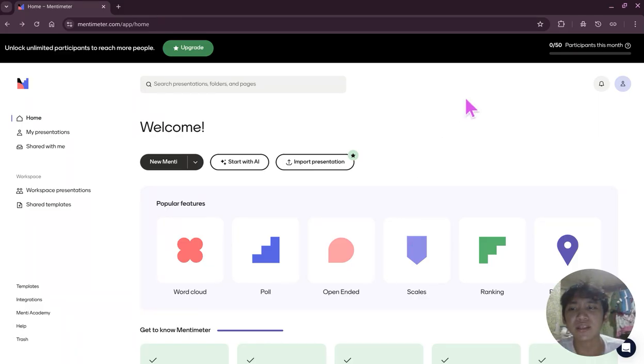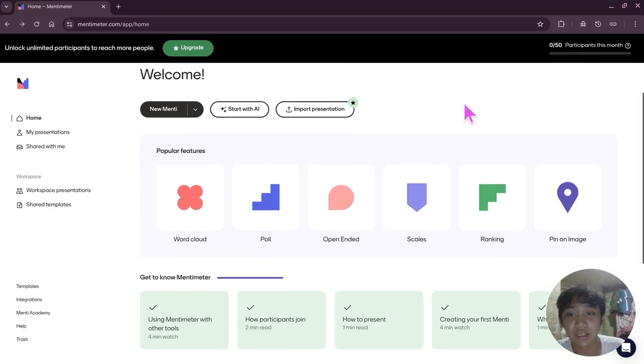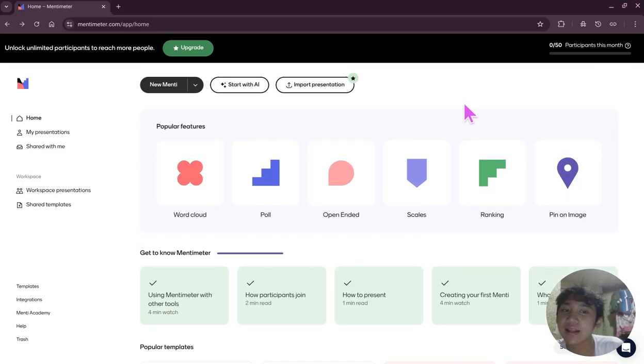Okay, first, what is Mentimeter? Mentimeter is an interactive presentation platform that lets you create live polls, quizzes, surveys, and even other engagement activities, such as the word cloud, poll, open-ended, scales, ranking, and pin on image. You let your audience join in with their phone or any gadget through a link code or a QR code, and their responses will appear instantly on your screen. Everything is anonymous, which means you can get honest answers from your audience.